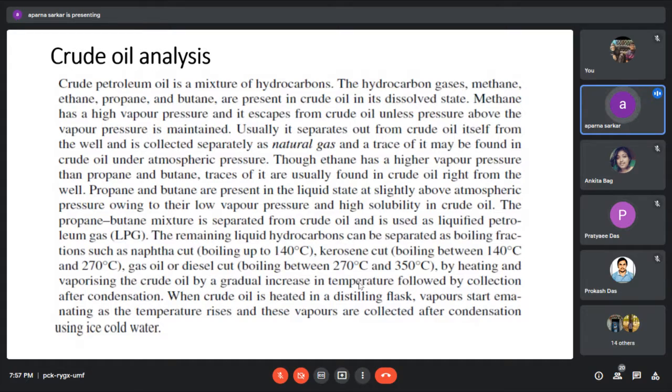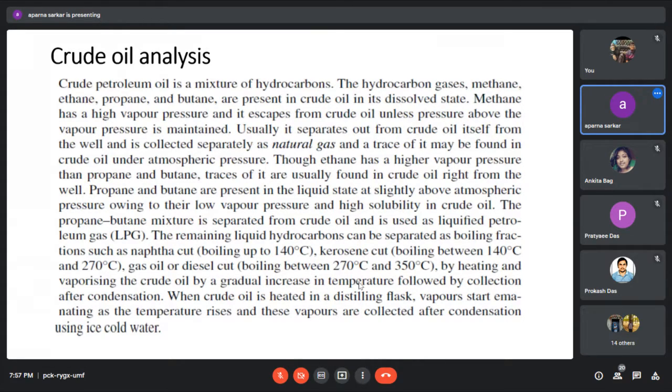When the propane butane mixture is separated from crude oil, it is known as liquefied petroleum gas. The remaining liquid hydrocarbons can be separated, but their boiling point is 140 degrees centigrade. So why are they called the naphtha cut?